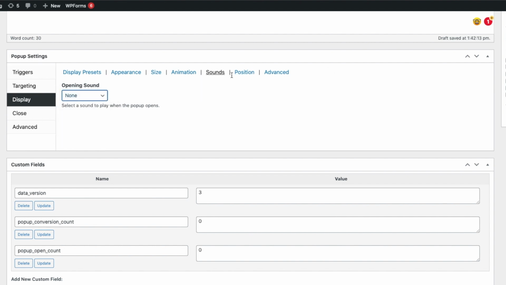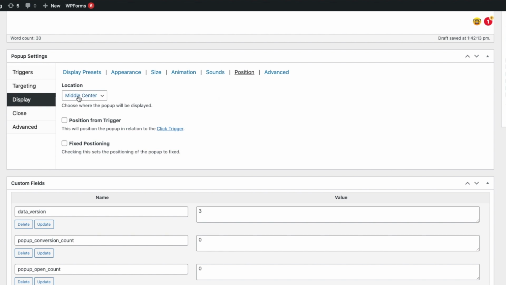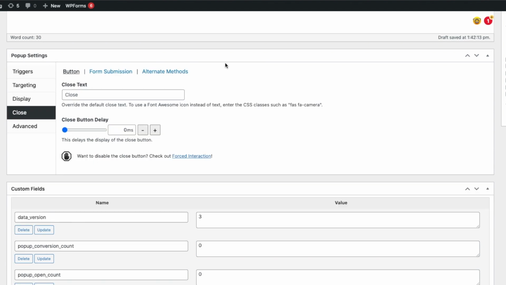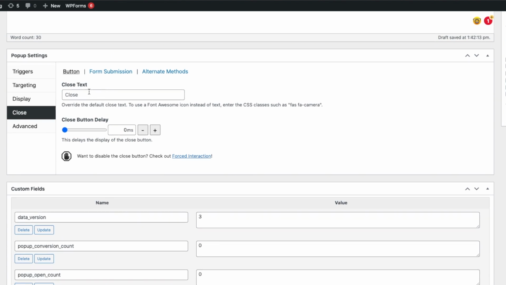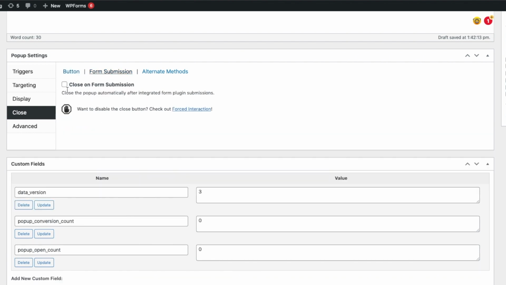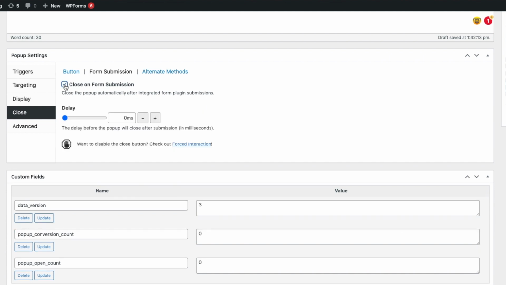Position is where you want the pop-up to display. I'm happy with the middle center. And advanced are more settings to add to your pop-up. Under close, this is where the close settings are, the cross button for your visitors to use when on your website. The button display is where you can choose when you want it to appear once the pop-up is up. I'll make mine 2 seconds. And in form submission, I'll make it 3 seconds.